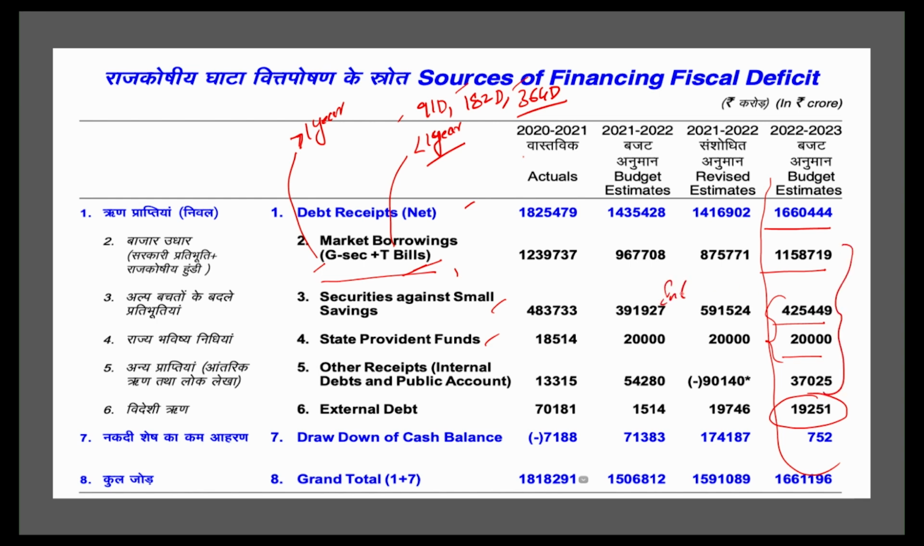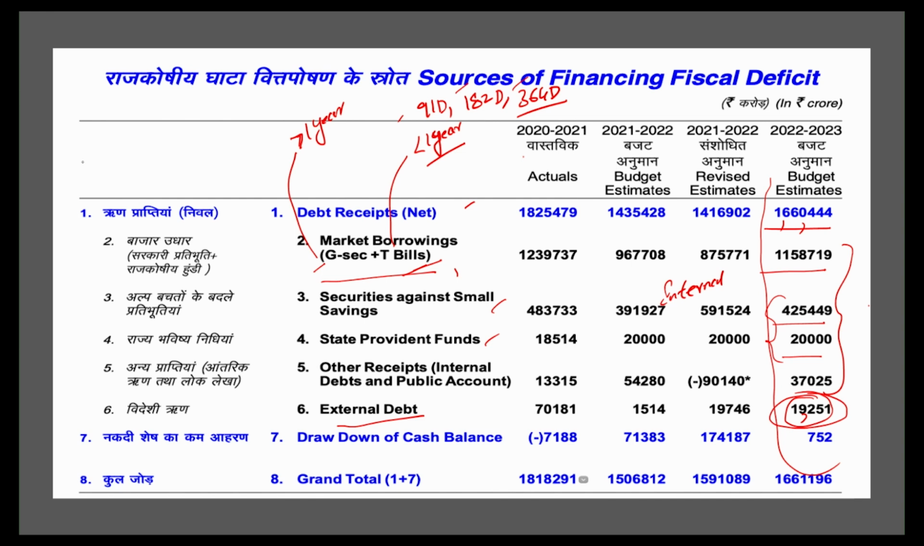I mean money that is borrowed within India, a very small proportion. If you look at it, out of 16,60,444 crores, hardly 19,251, roughly less than 2% of your total debt, happens to be from external debt. So that's one more important thing that you need to remember.